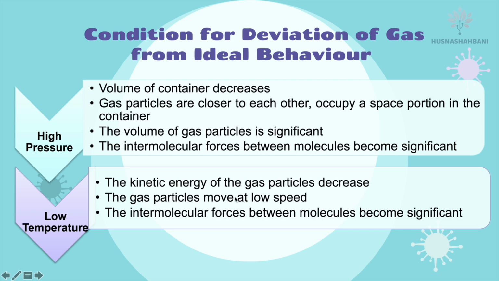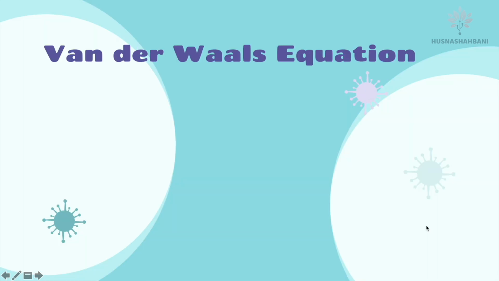When the gas particles move at low speed, they will be close to each other, so the intermolecular forces between molecules become significant. These two are the factors or conditions for the gas to deviate from ideal behavior, meaning it becomes real gas behavior.